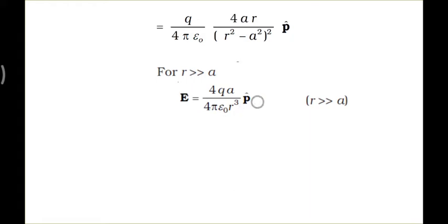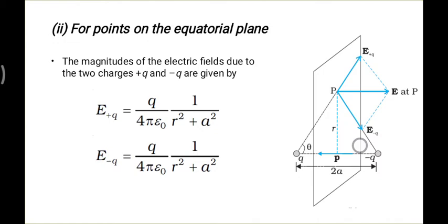So this is the last and final expression for the electric field due to the dipole at point P, which is far from the dipole center, at distance r. Okay, now let's go to the second part, for a point on the equatorial plane. Instead of a point on the dipole axis, it exists somewhere here, upside or downside, anywhere. It is one equatorial plane we are considering, and on that plane we have one point.